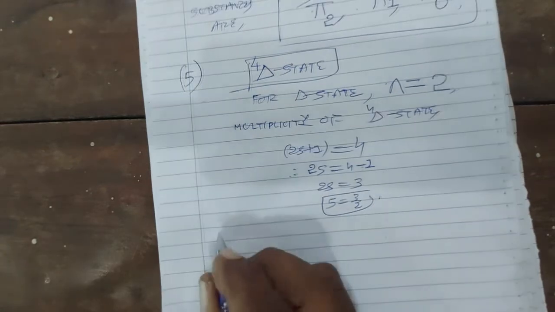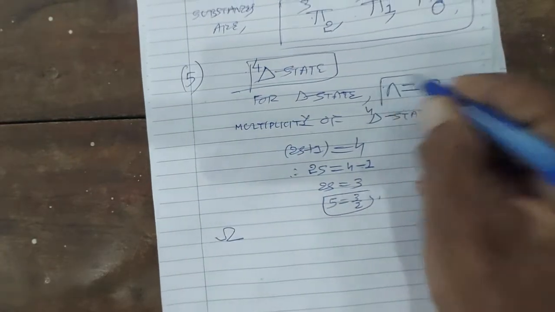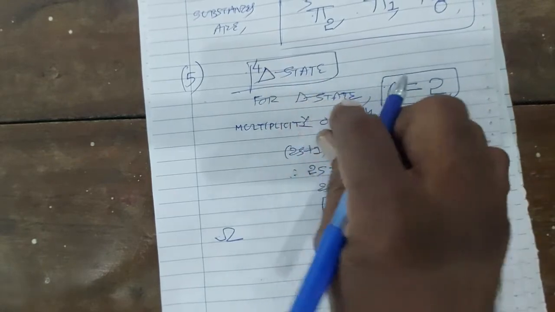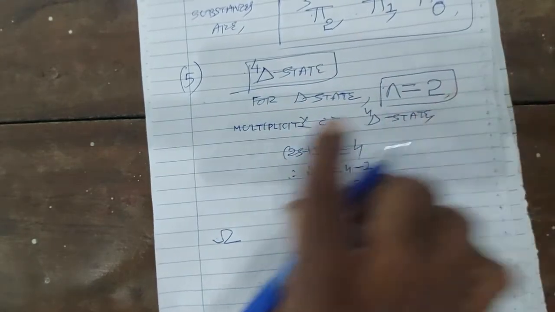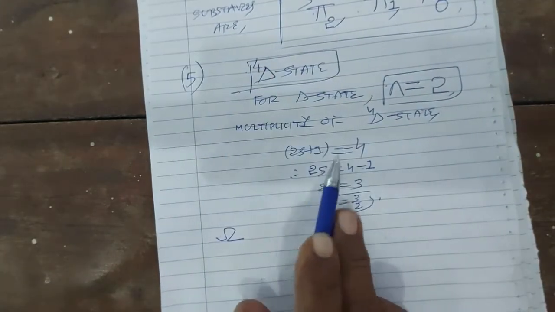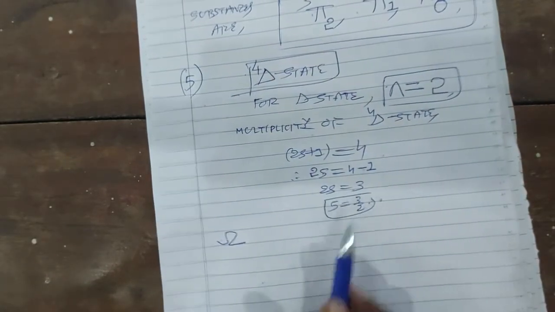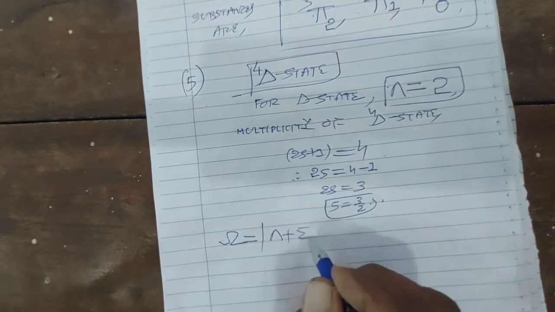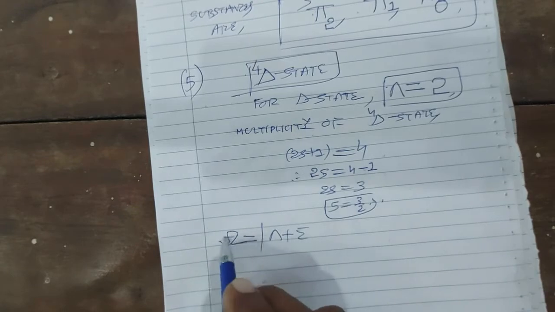Now the total quantum number omega. Lambda is 2 for the molecular electronic state delta. Multiplicity 2s plus 1 is 4, so 2s is 3 and s is 3 by 2.